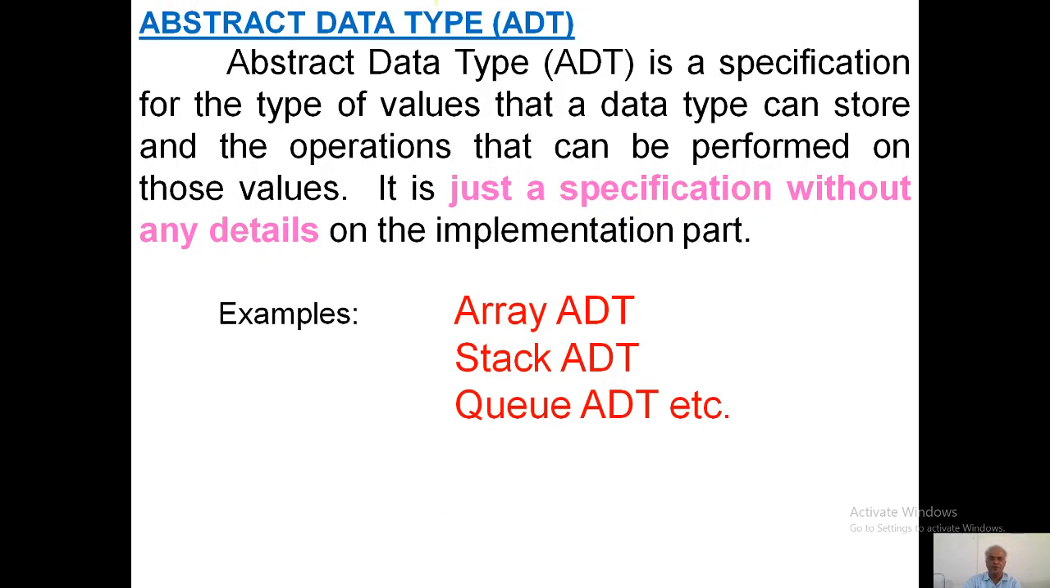Here, first we'll go through the abstract data type, that is called ADT. I hope you all remember this word, ADT. In examinations, they may ask what is stack ADT, what is queue ADT, or what is ADT, in 2 marks. What is ADT? ADT is an abstract data type. Abstract means summarized. So ADT is a specification for the type of values that the data type can store and the operations that can be performed on those values.